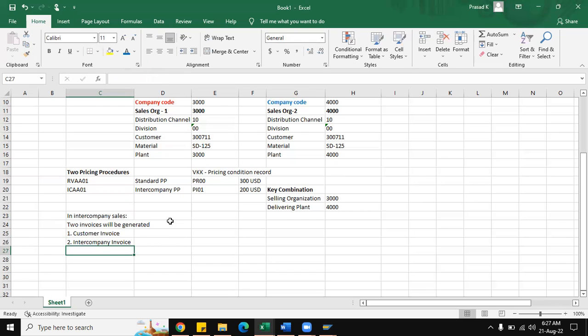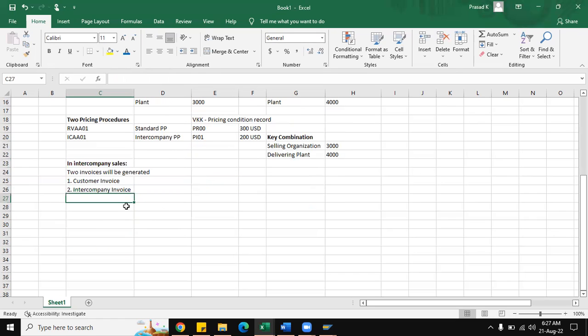For both the invoices, the base is the delivery only. So with reference to a single delivery, we will be creating two invoices, one is a customer invoice, another one is an intercompany invoice. If this is not created, that means that particular transaction is not relevant for intercompany sales. So that is the major thing which I wanted to explain to you all.